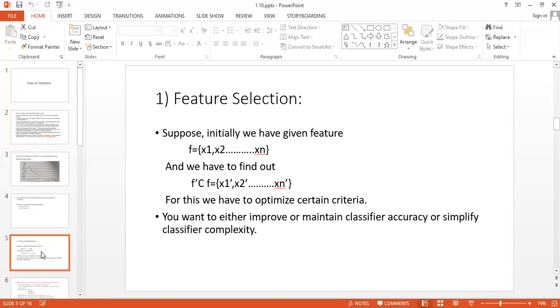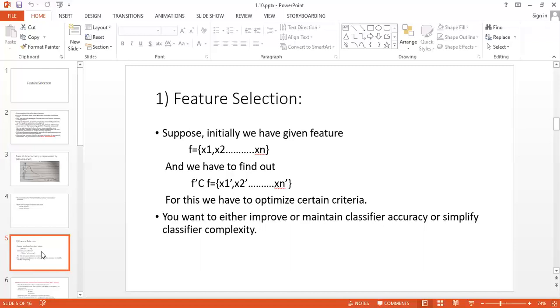That is also a feature, but here we have selected the important 3 dimensions from that feature and created x1 dash. So how have we removed those 2 dimensions which are irrelevant or not useful for that algorithm? For that we have to optimize certain criteria.